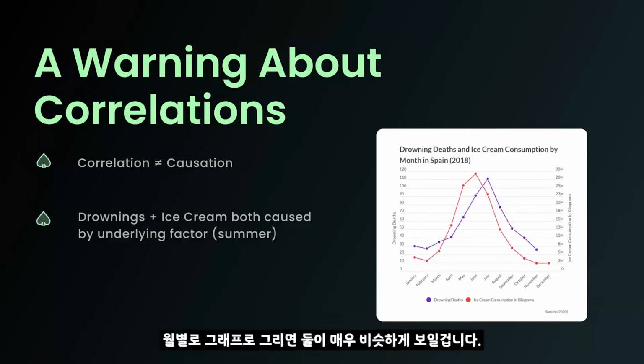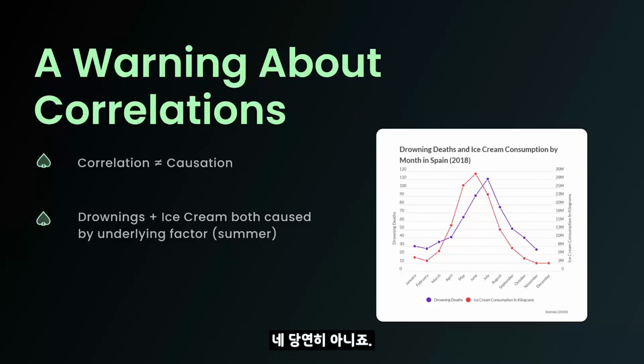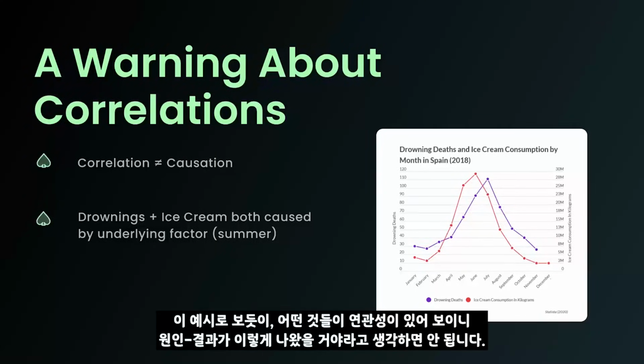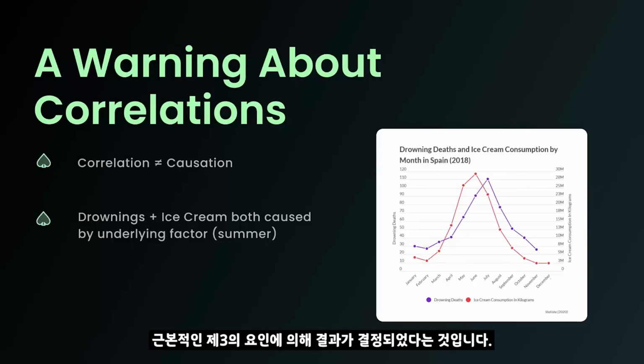And you'll notice that if you graph this by month, they seem highly correlated, right? Does this mean that ice cream is causing people to drown? No, that's stupid. It's just that you go swimming and eat ice cream in the summer more often than the winter. So what's happening here is that even though these two things are correlated, they're both being caused by some third underlying factor, namely the fact that it's summer.